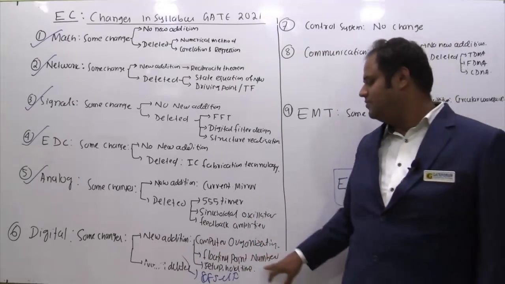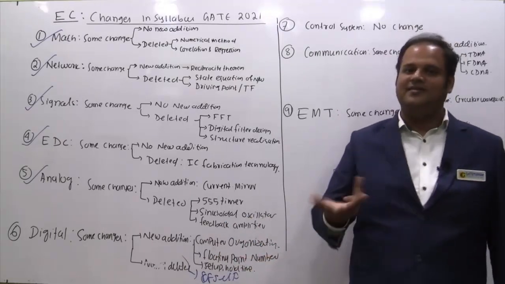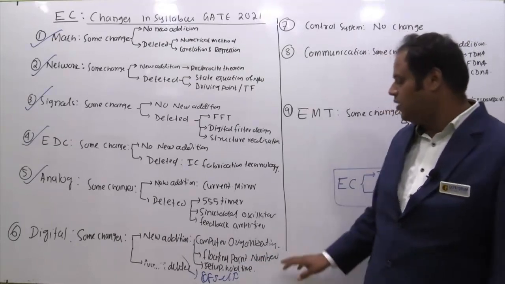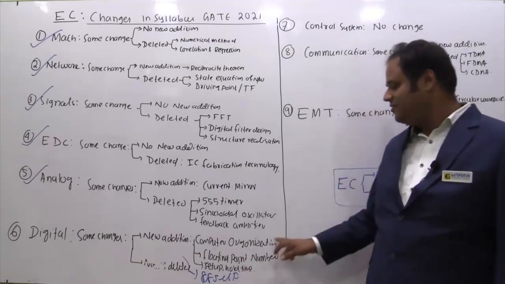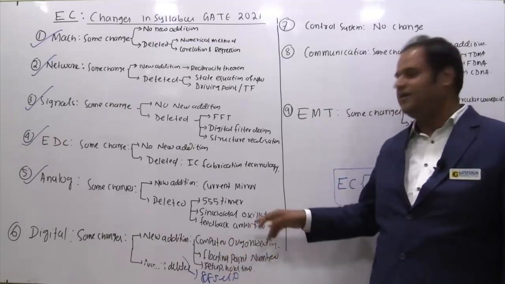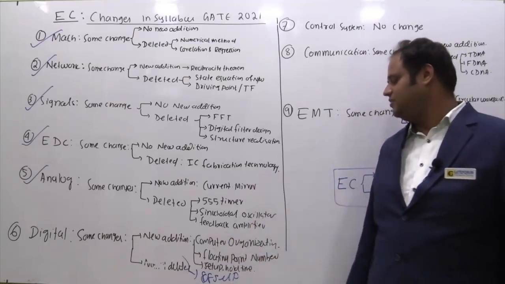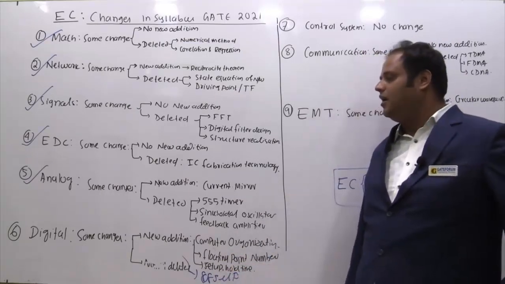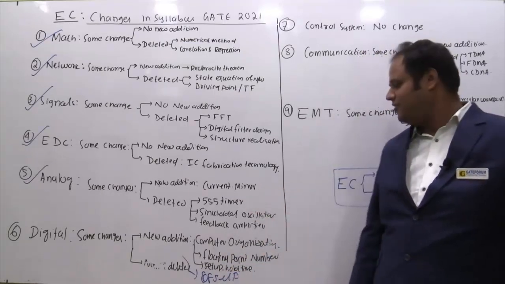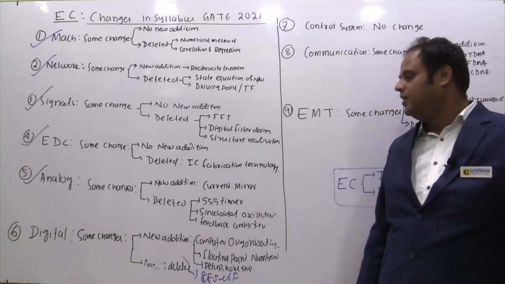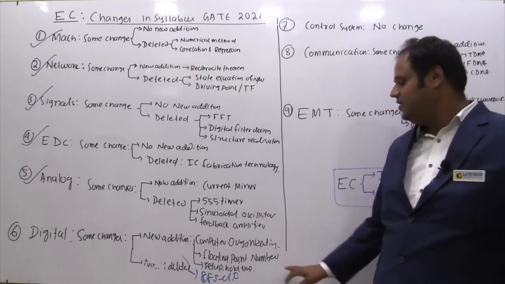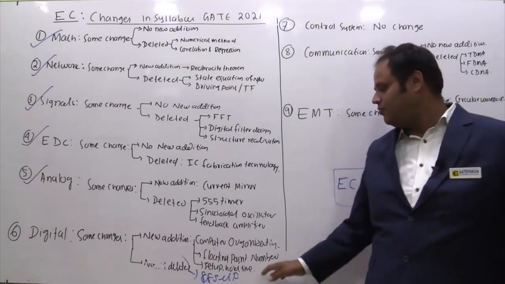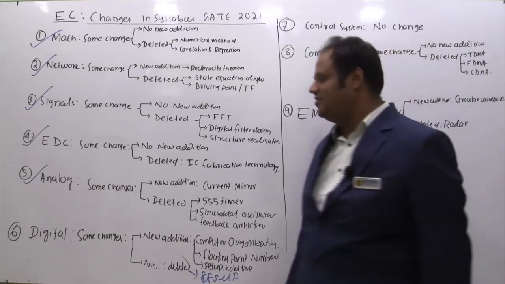And floating point numbers. Whatever we teach in number systems of digital is only the fixed numbers. But this year floating point numbers are also being added. Actually, these are part of the CS syllabus, computer science. But this year in electronics also they have added. Setup time and hold time: in GATE 2020, there was a question based on setup and hold times. But from this year onwards, officially these terms have been given, which means it is more likely that in future we may expect questions from these segments. So this is about digital.